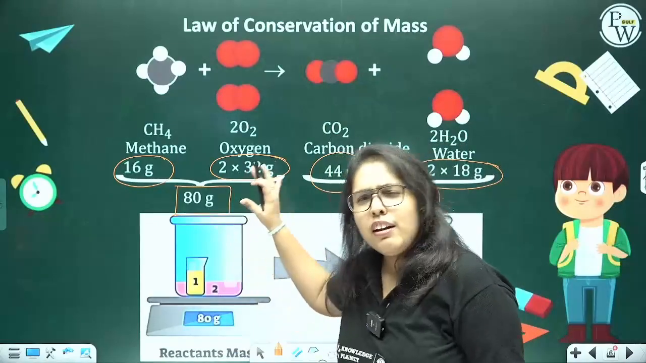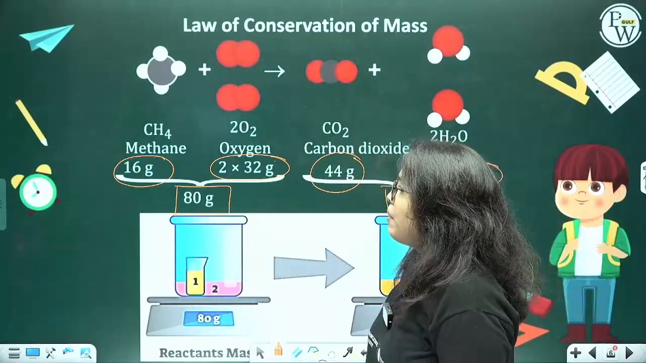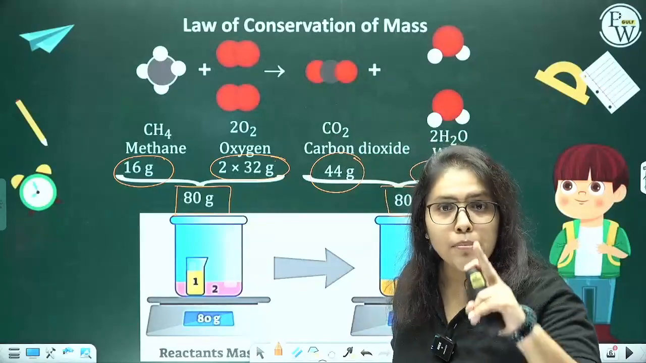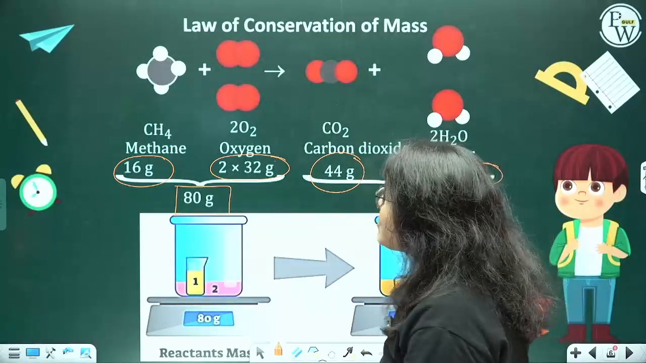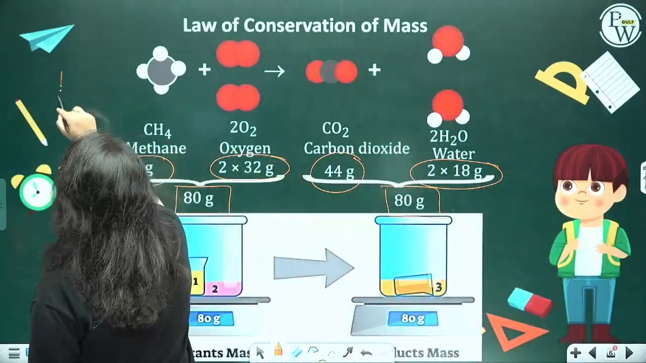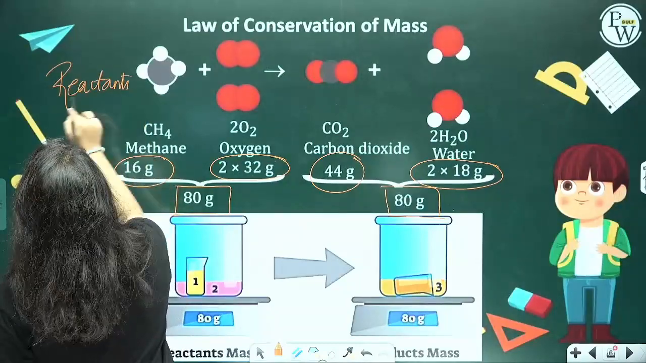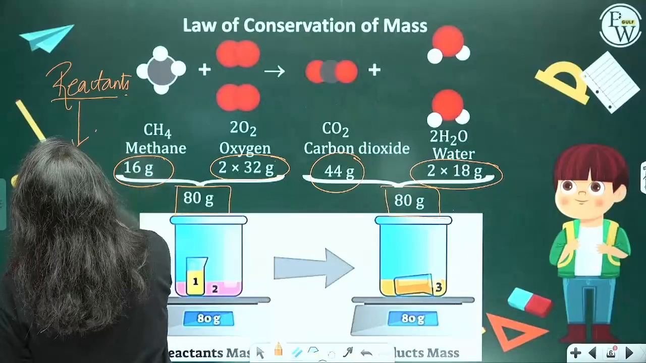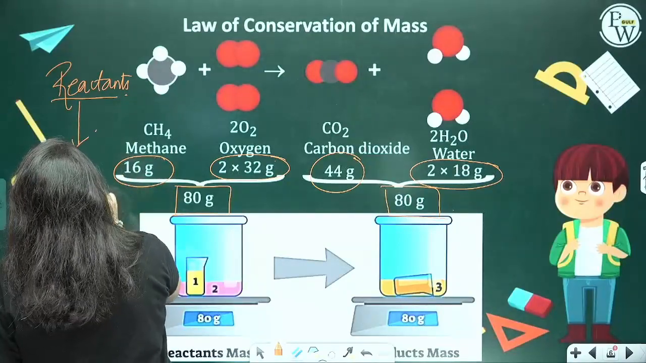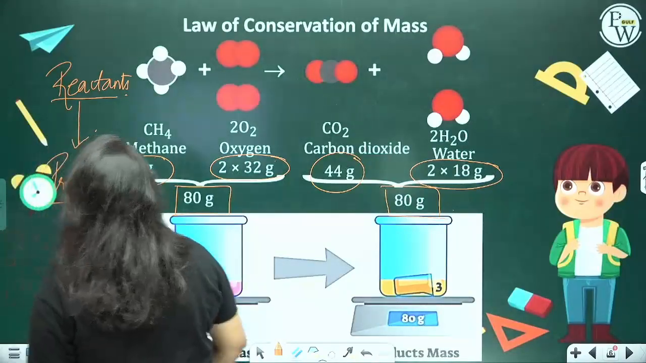Alright. So here is an example of the law of conservation of mass. Before you think about what a reactant is, substances which combine are known as reactants. Now these reactants combine, they react, and they give rise to products. I hope it is clear, kids.